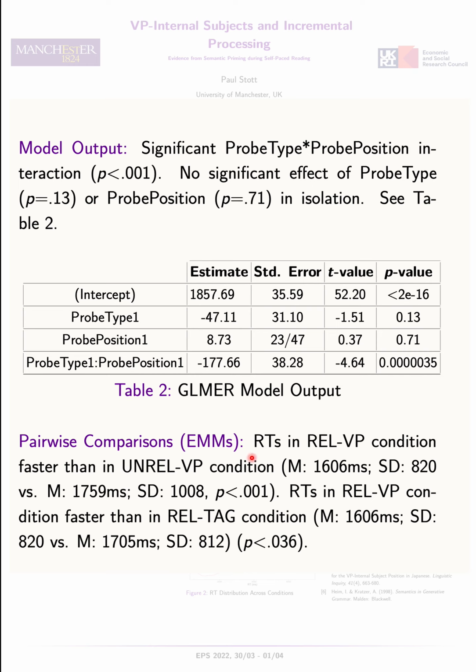We conducted pairwise comparisons, which showed that reaction times in the condition where we presented a related probe immediately after the VP verb were faster than in the condition where we presented an unrelated probe in that same position. So prediction 1 was borne out. We also found that reaction times in the condition where we presented a related probe immediately after the VP verb were faster than in the condition where we presented a related probe after the tag verb. So the second prediction was also borne out.